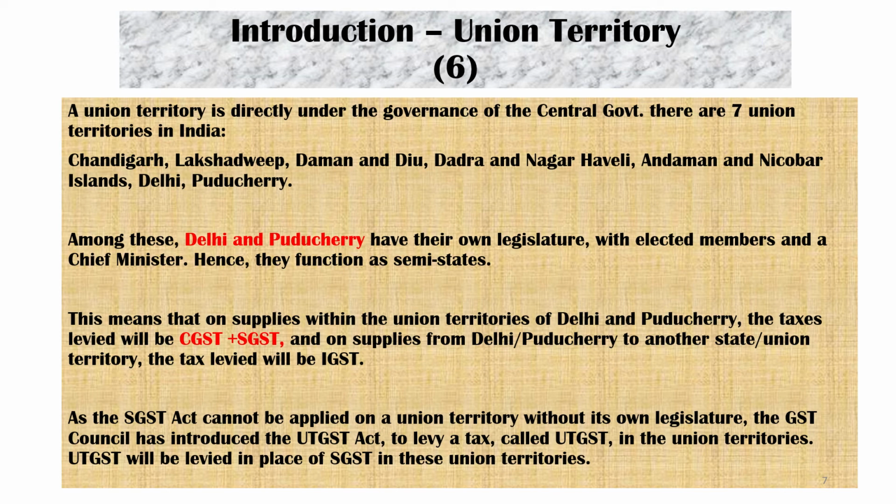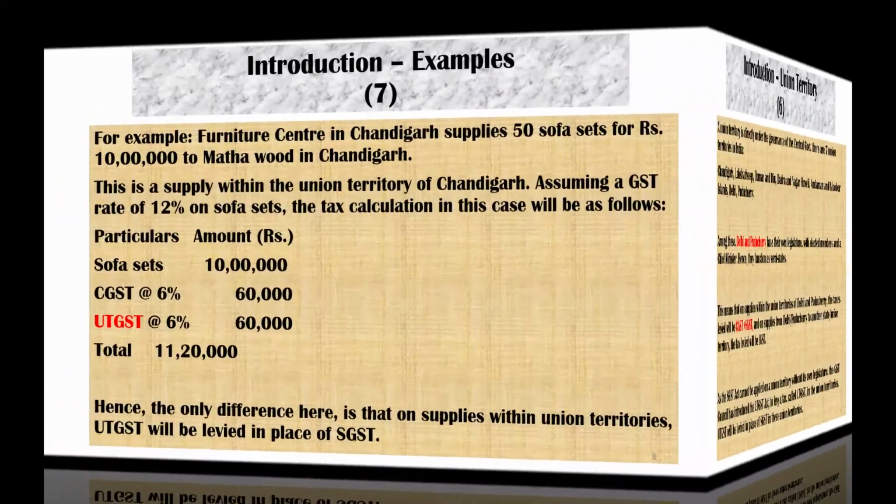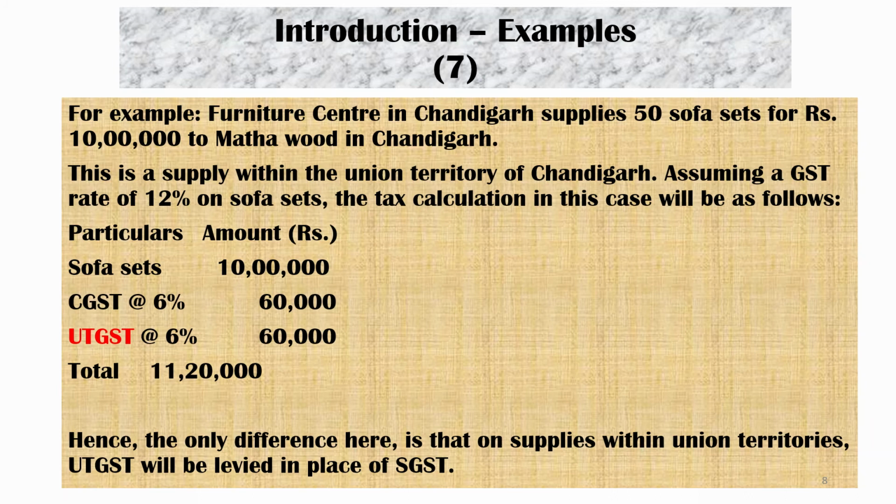Just like other states. As the SGST Act cannot be applied on union territory without its own legislature, the GST Council has introduced the UTGST Act to levy a tax called UTGST in the union territories. UTGST will be levied in place of SGST in the union territories. We will take 2 small examples so that you can understand this concept.